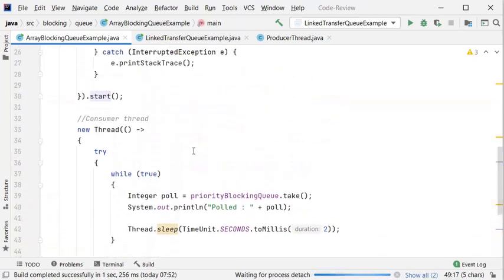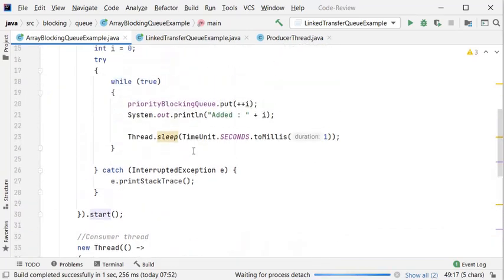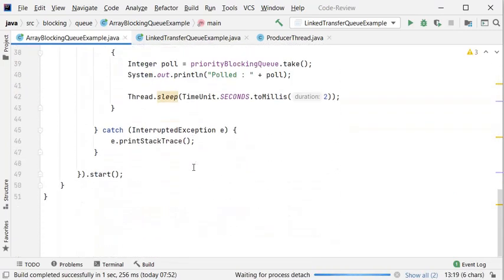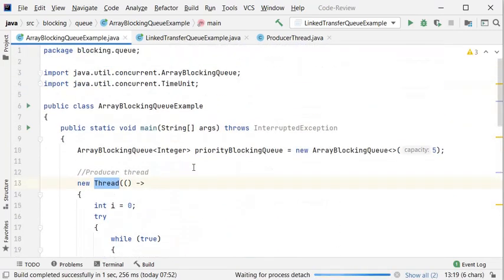If you want to create this example in separate classes, you can first create the producer thread class, and then create the consumer thread class, and from these classes you can share this queue object.